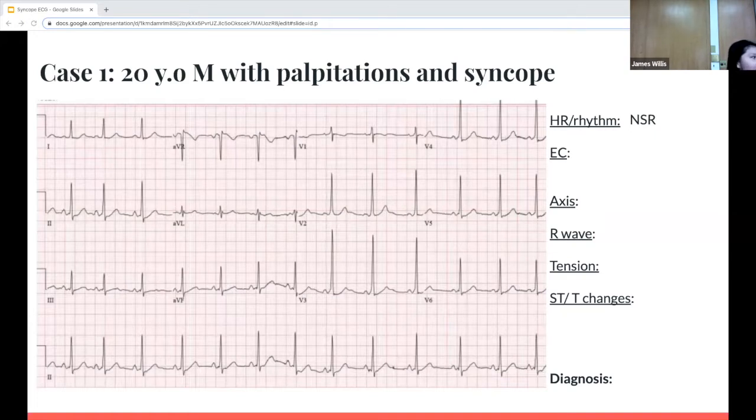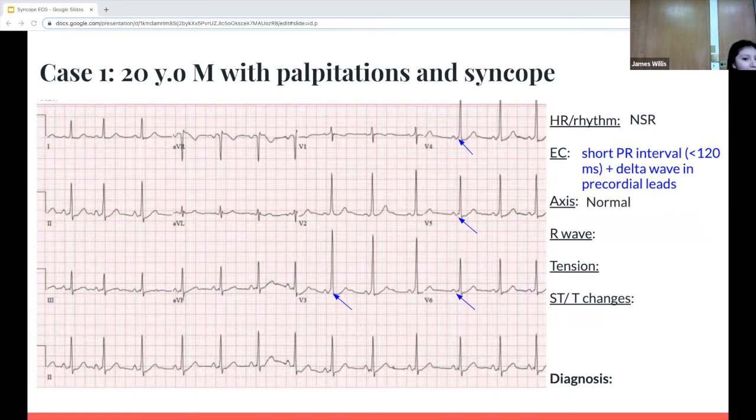What about the PR? Yep. So if we look at the PR, it's a short PR interval, it's less than 120 milliseconds, and we see the early slurred upstroke of the QRS, known as a delta wave in the precordial leads. And looking at 1 and aVF, the axis is normal as their leads are both upright. The R wave, there's an early progression as the QRS occurs earlier. There's no tension or hypertrophy.